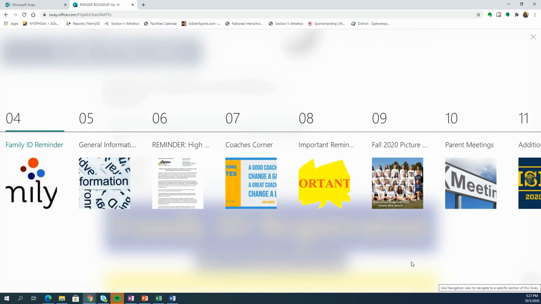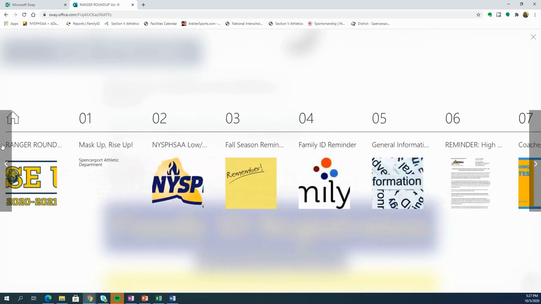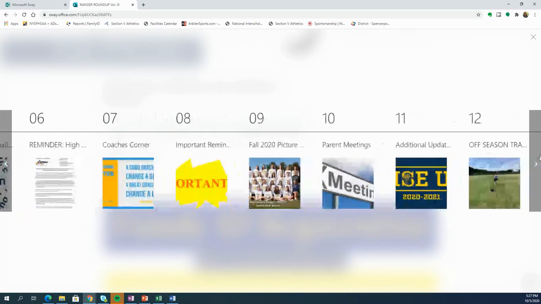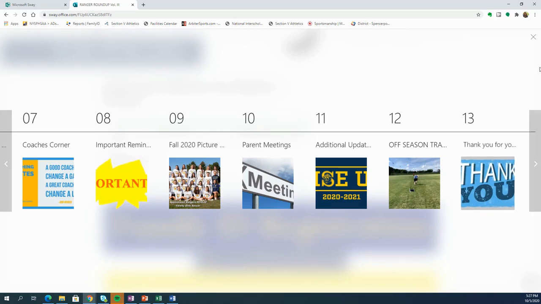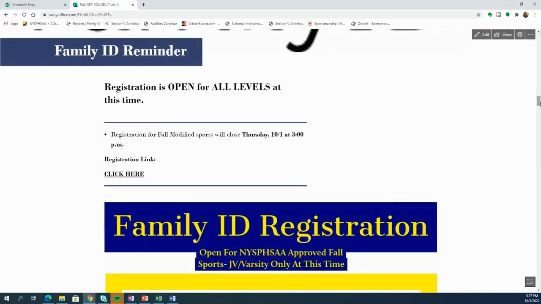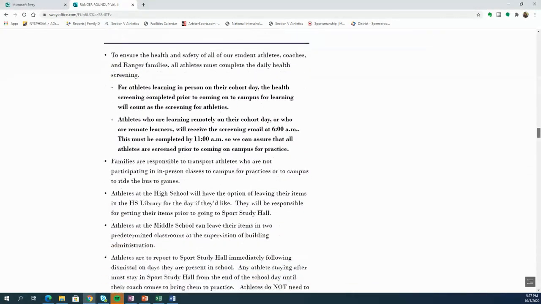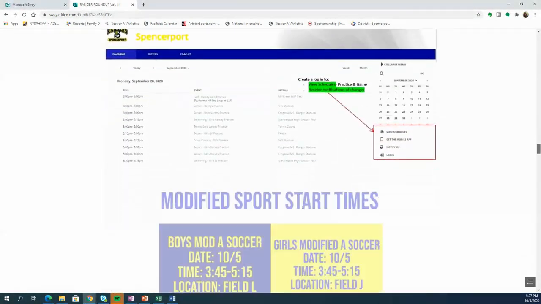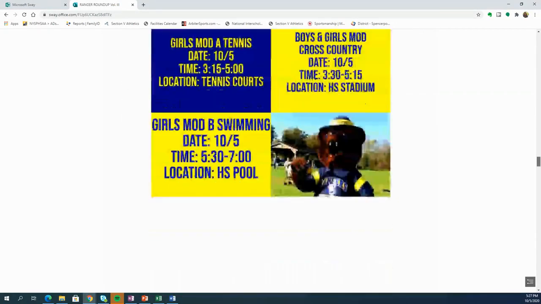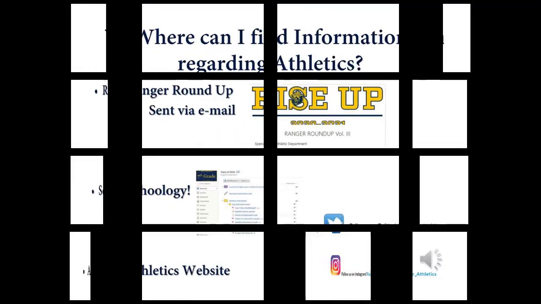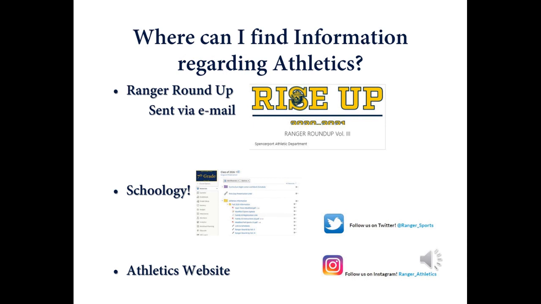The Ranger Roundup contains a great deal of information specific to our athletic department, updates, and links to specific schedules, links to Family ID for registration, and a great deal of pertinent information. You can view it in multiple different settings. So whatever your preference is, you can see the gallery view, you can look at it in a timeline, and you can see all this information there for you.